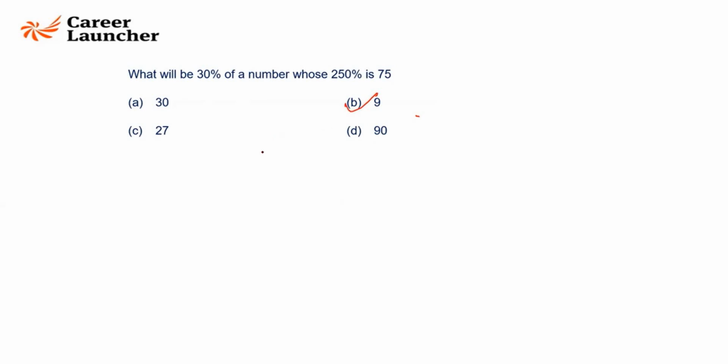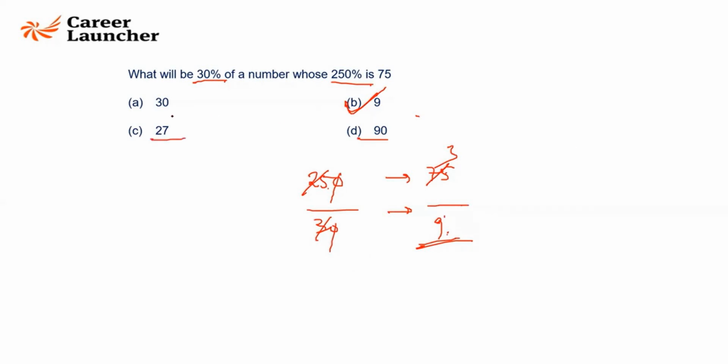How many people found it? It is 30. But that is not what the question asked. The question didn't ask you for the base number. It is saying 30 number. You want 30%, 250% is given. So it is saying that 250% is 75. 30% is what? So that is what I have to do. So 25 3s are, 3 3s are 9 is my answer. So basically the zeros will cancel. 25 3s are, 3 3s are 9 should be the answer. The number is 30, I know that. Anyway, 9 and 90. 250% itself is 75, so 90 cannot be the answer.